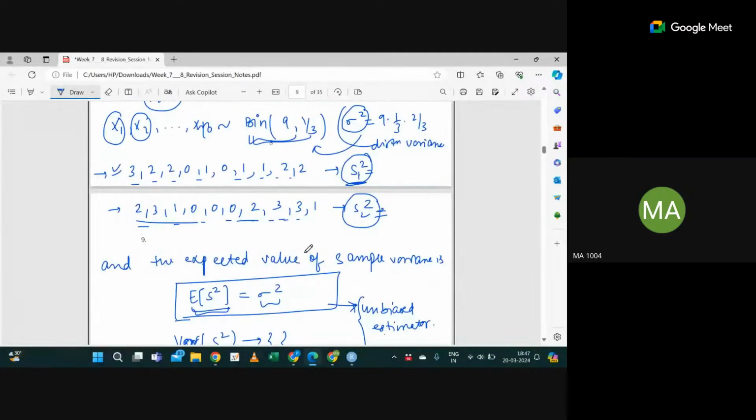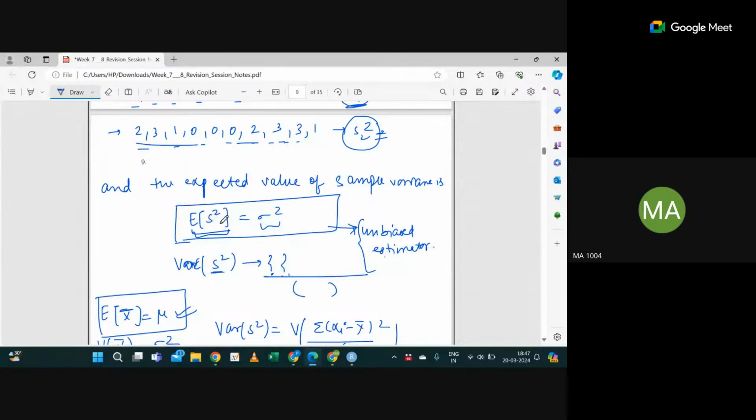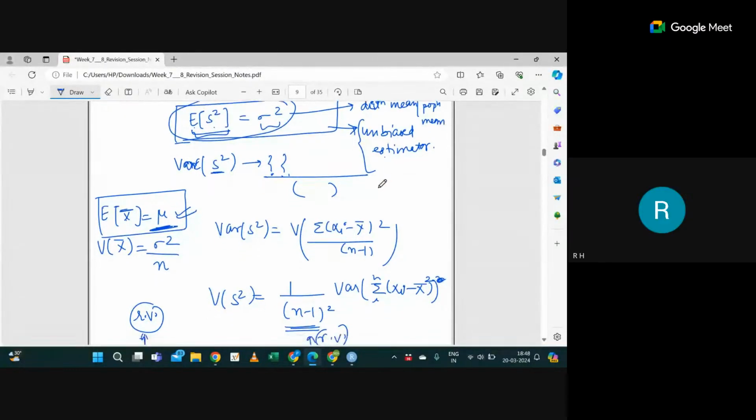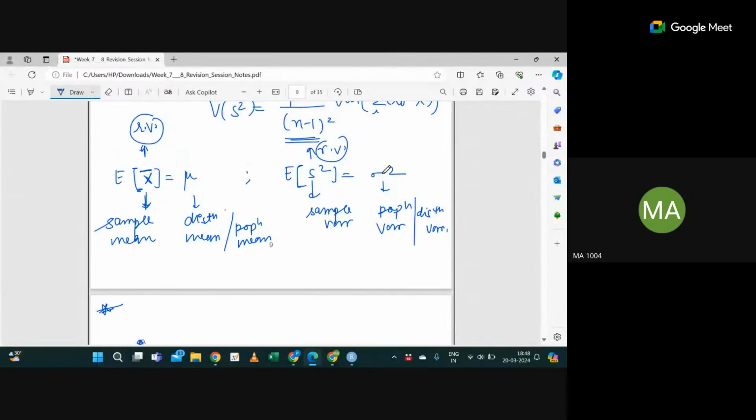Correct. If you calculate the expectation of s square, I will get sigma square, similar to how we calculated expectation of x bar and got mu. We are not doing the derivation, so keep it in mind for now. Expectation of s square is nothing but sigma square, the population variance. Is this fine? Are you able to differentiate?